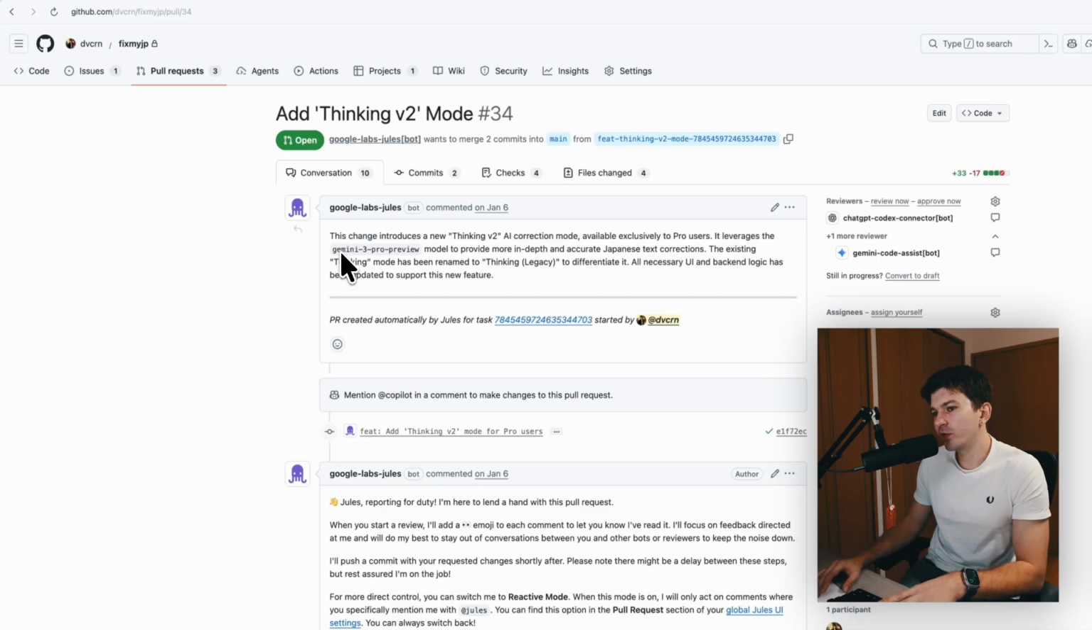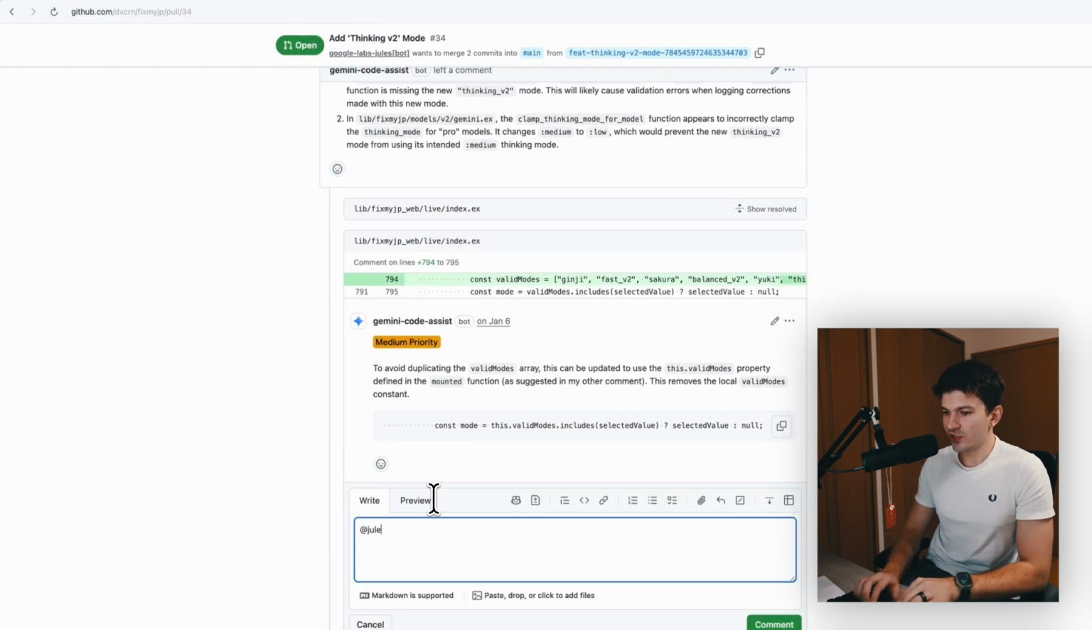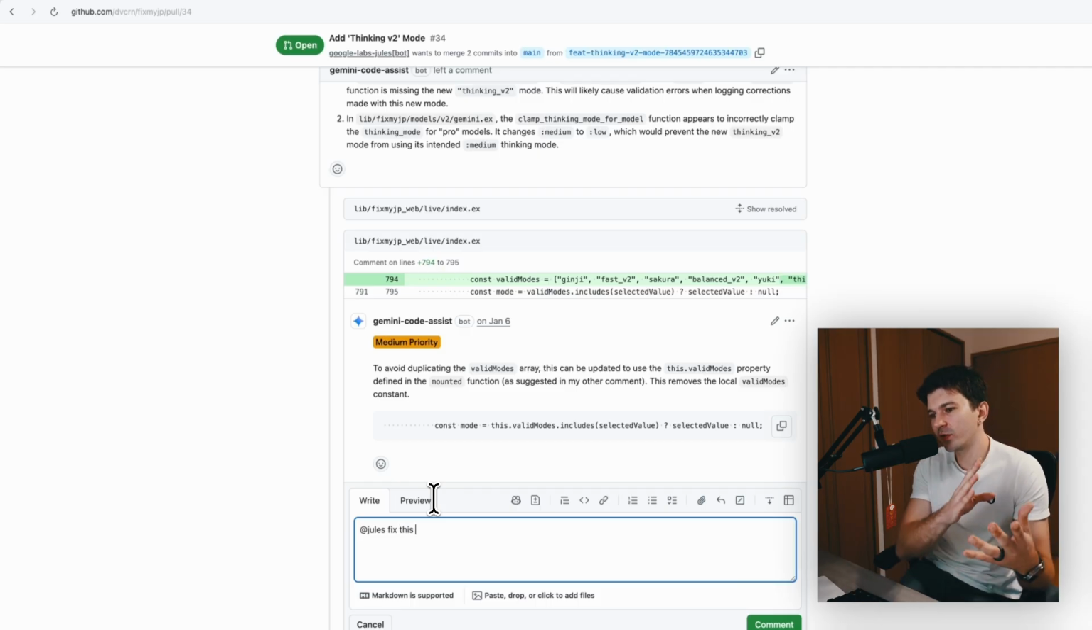But what I could also do is, because for example, this pull request here is created by Jules, I can go into the different feedback comments and I could say at Jules, fix this. And then it would do the same thing. Jules would reiterate on the pull request and then fix the comments. So you can see we already have a loop here, right?